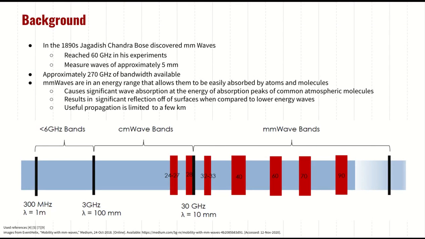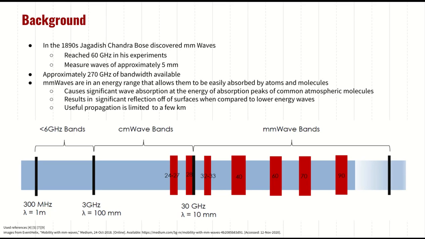Millimeter waves were first discovered in the 1890s by Bose when he reached 60 gigahertz frequencies in some of his experiments. These waves had wavelengths of approximately 5 millimeters. There's approximately 270 gigahertz of bandwidth available as shown in that image.